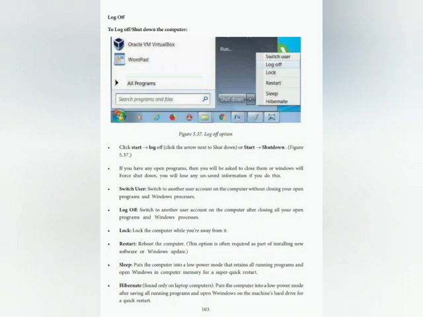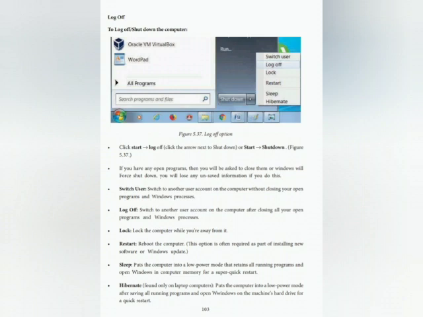Switch user. Switch to another user account on the computer without closing your open programs and Windows processes. Log off. Switch to another user account on the computer after closing all your open programs and Windows processes. Lock. Lock the computer while you are away from it. Restart. Reboot the computer.